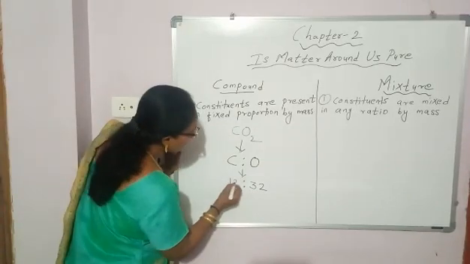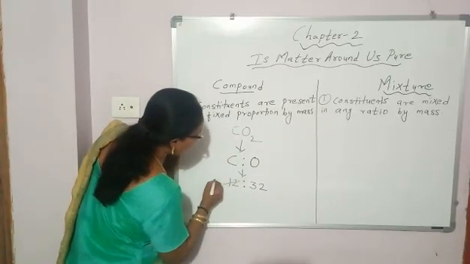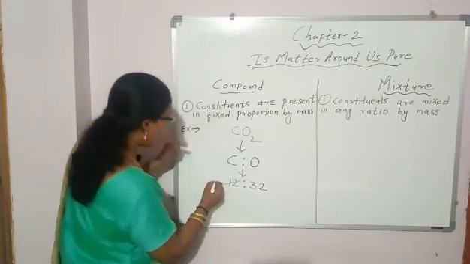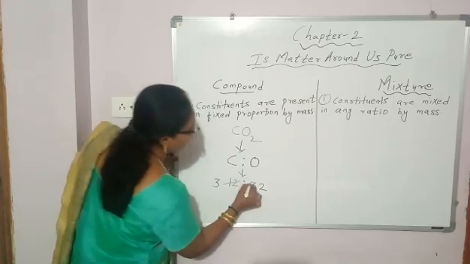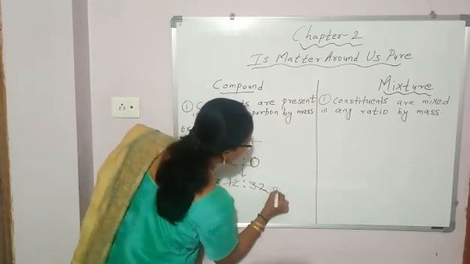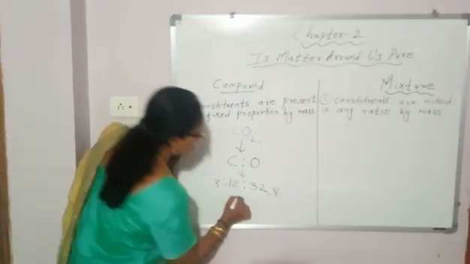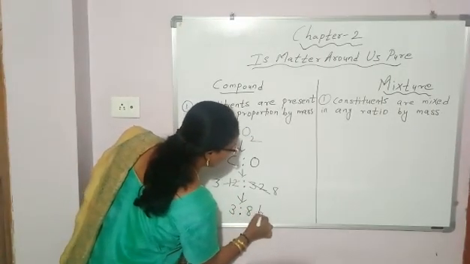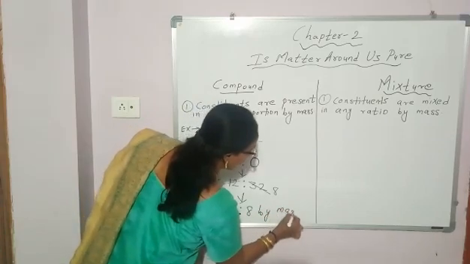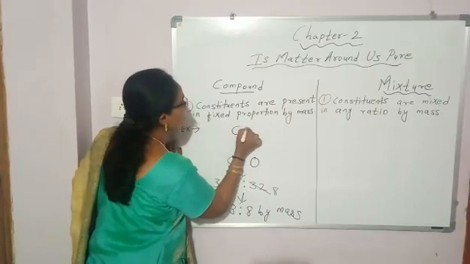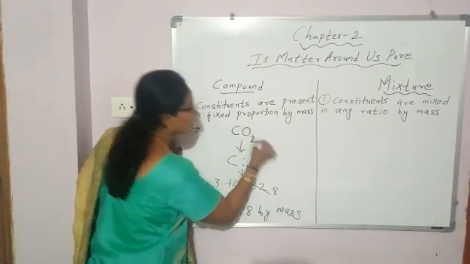Okay, so 4 threes are 12 and 4 eights are 32. So what is the simplest ratio? 3:8 by mass. So carbon dioxide is a compound.